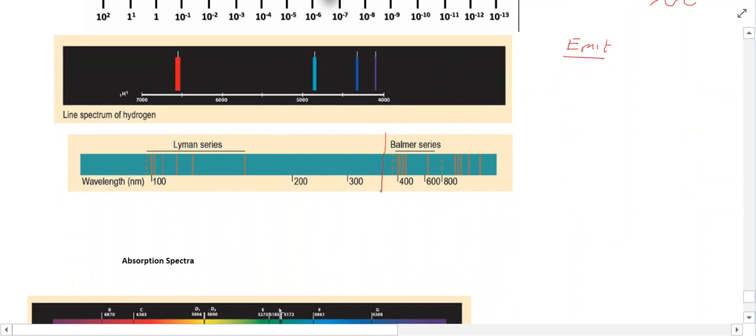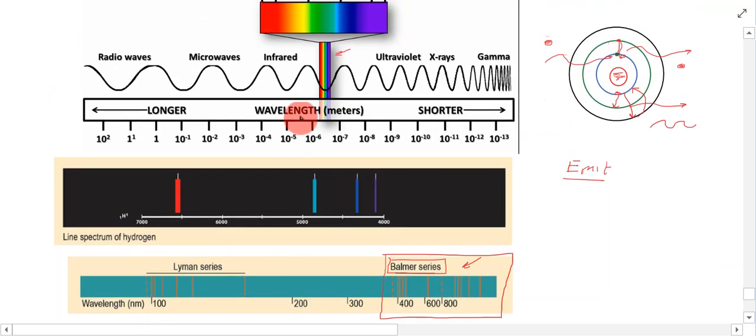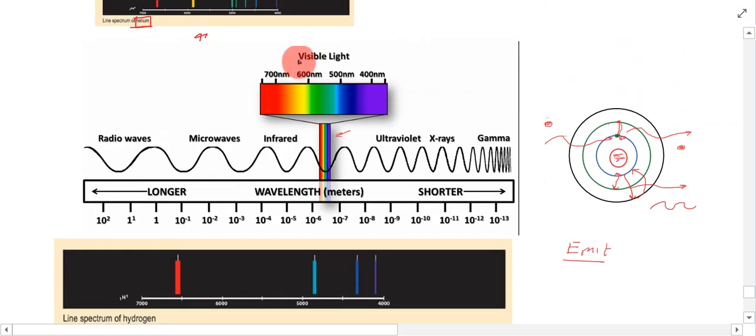So if you like, these are the bands of light that are given off, not necessarily by hydrogen, but just by atoms, and these wavelengths of light that are directly related to the visible spectrum would be known as the Balmer series. So the energy given off is directly related to the visible spectrum.